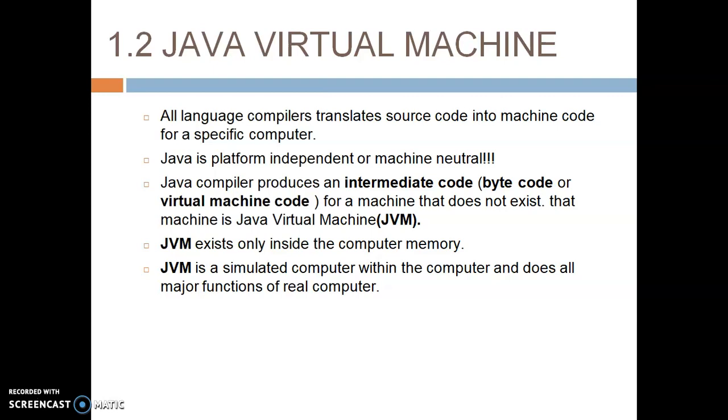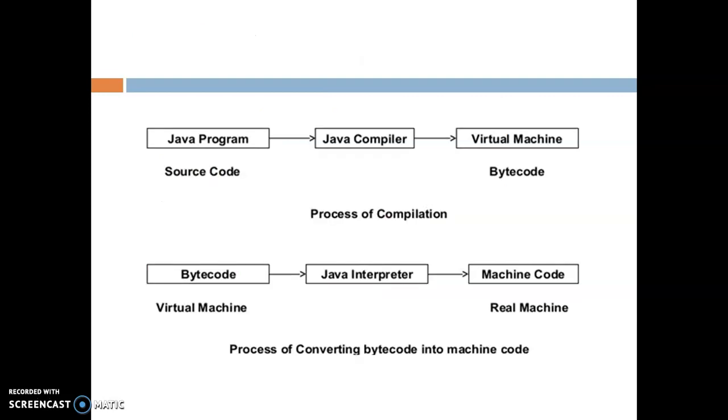JVM is a simulated computer within the computer and does all major functions of a real computer. As I said in my earlier slide, JVM is an abstract machine. So it is behaving like a simulated computer. A simulated computer within the computer means it exists in the computer and does all the major functions of a real computer. This is the block diagram.